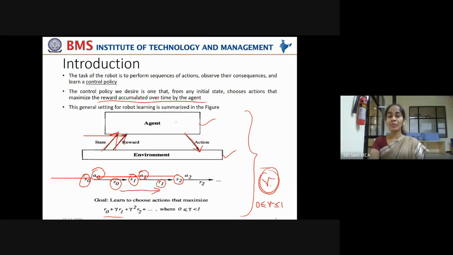Gamma is the time factor here. Gamma is the delay in giving the reward. It gives importance to the time factor. Now, if gamma is very small, you are giving priority to immediate reward. If gamma is closer to 1, you are giving priority to the delayed reward.